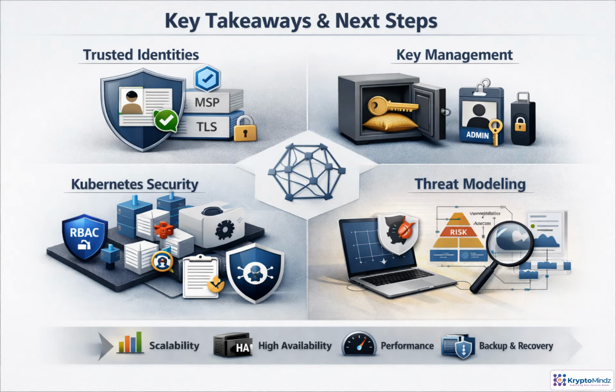Strong Fabric operations start with trusted identities, correct MSP configuration, secure TLS, and disciplined certificate lifecycle management. Protect private keys and admin access with auditability and separation of duties. Kubernetes controls and threat modeling extend that protection across the platform. Next, we will build on this foundation for resilience and scale.